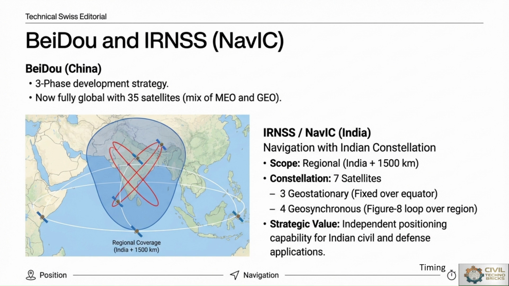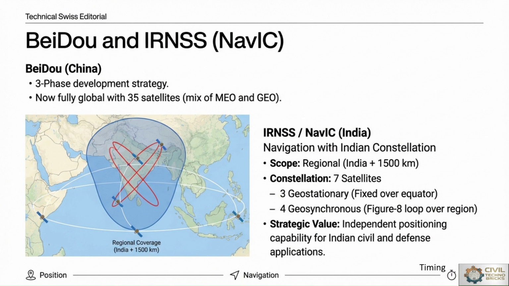Then India developed NavIC, or IRNSS, to provide independent regional navigation services. NavIC covers India and surrounding regions within approximately 1,500 kilometers. NavIC uses geostationary and geosynchronous satellites for regional coverage. From a civil engineering point of view, regional systems improve local positioning, reliability and disaster management applications.